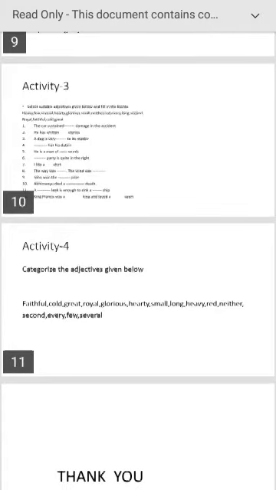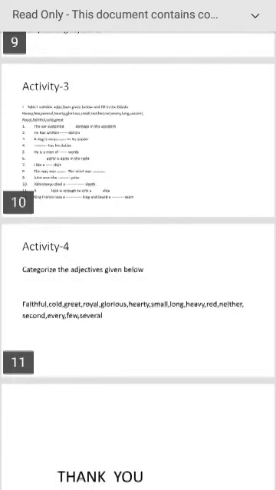Next, adjectives related to color: red. Next, adjectives related to amount: second, every, neither. Next, adjectives related to number: few, several. So in this way we categorize these adjectives.